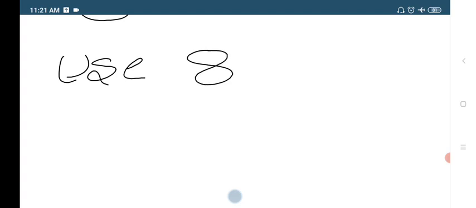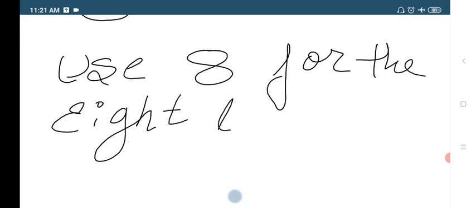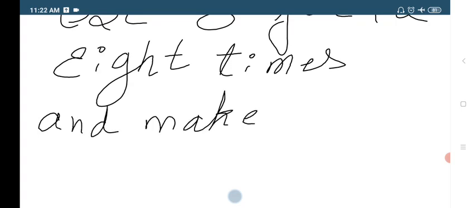So we already know the digit 8. Now there is a puzzle. Use 8 eight times and make it to 1000.